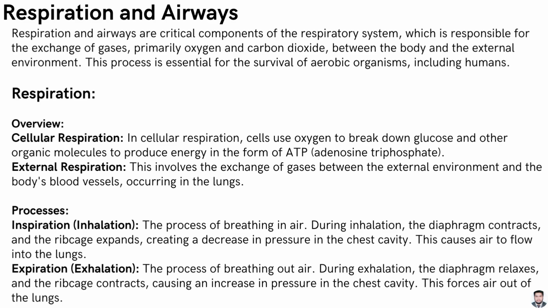Respiration overview. Cellular respiration: in cellular respiration, cells use oxygen to break down glucose and other organic molecules to produce energy in the form of ATP, adenosine triphosphate. External respiration: this involves the exchange of gases between the external environment and the body's blood vessels, occurring in the lungs. Processes. Inspiration, inhalation: the process of breathing in air.